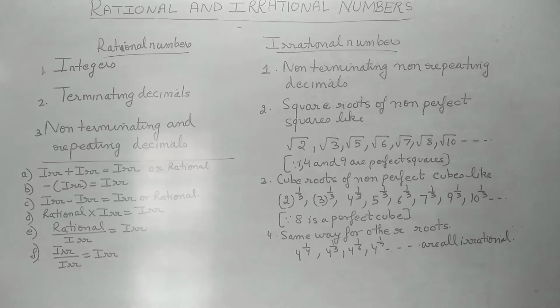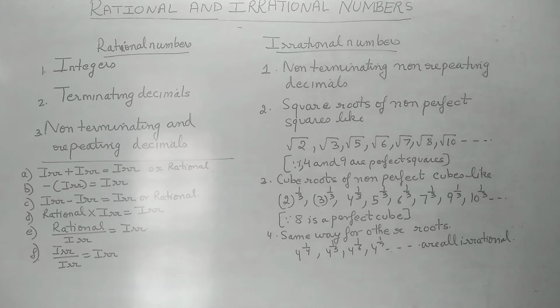Yes, students, let us first of all discuss which numbers are rational numbers and which numbers are irrational numbers. If you look at the rational numbers, all integers are rational numbers. All the positive, negative, zero, they are all rational numbers. All the terminating decimals are rational numbers. Terminating decimals like 0.5, 0.2, which do not keep on continuing. They end at some place. Those types of decimals, terminating decimals, are rational numbers.